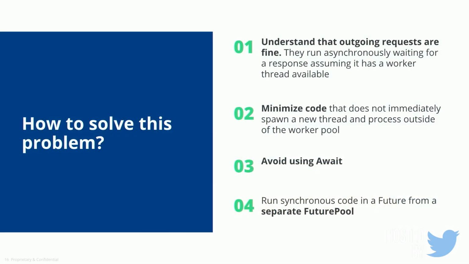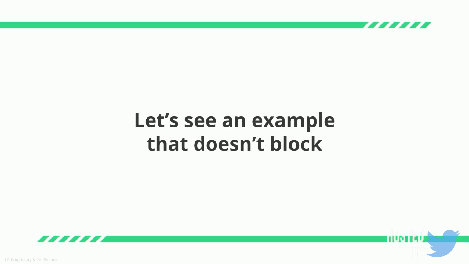So how to solve this problem? The problem isn't just that outbound requests are bad. Everything is fine when we make an outbound request. It is perfectly asynchronous, but you need to minimize the code that is actually doing work inside your apply method that is not asynchronous. You need to avoid using await, and you need to run your code in a separate future pool. Future pool is how thread pools are implemented in Finagle.